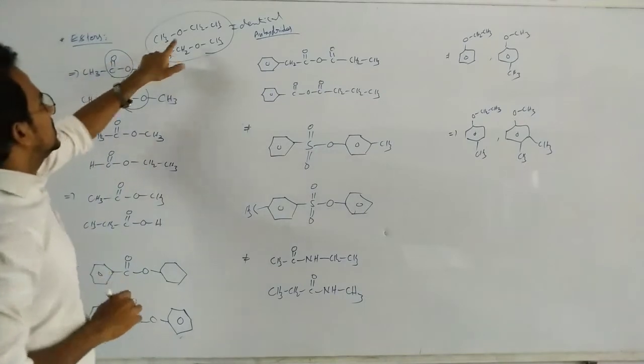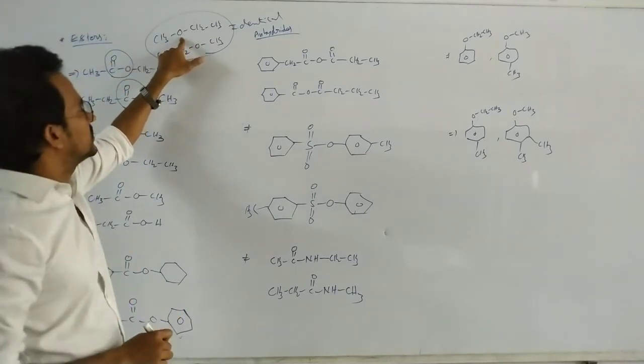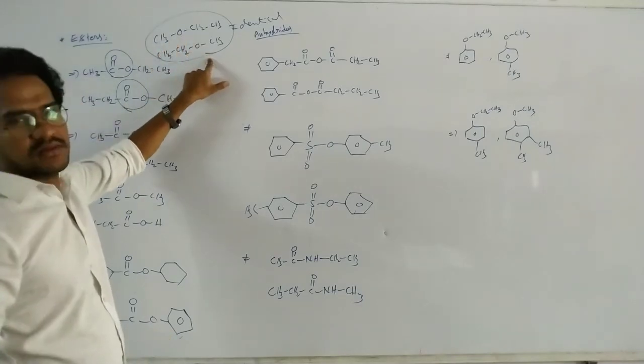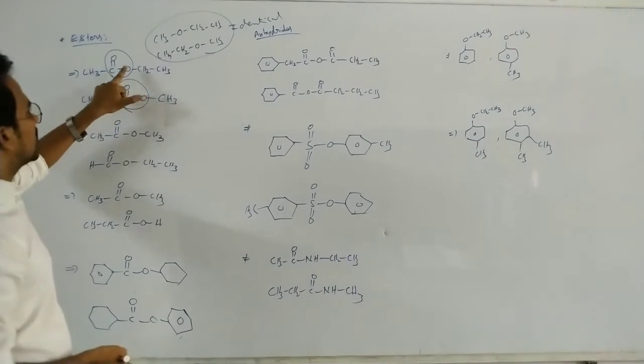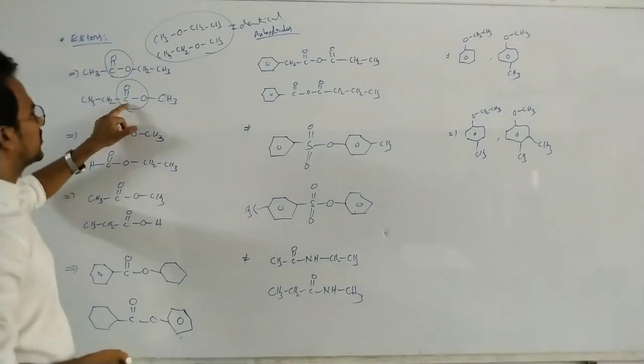Why? Because here these two alkyl groups are bonding to the same oxygen atom. Ethyl methyl ether, ethyl methyl ether. But here this ethyl is bonding to the oxygen, here ethyl is bonding to the carbon.